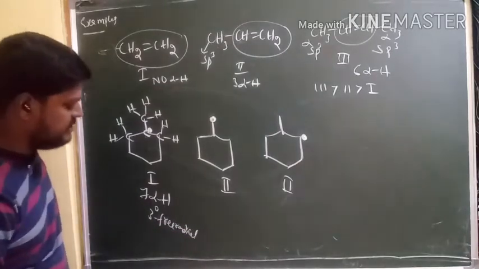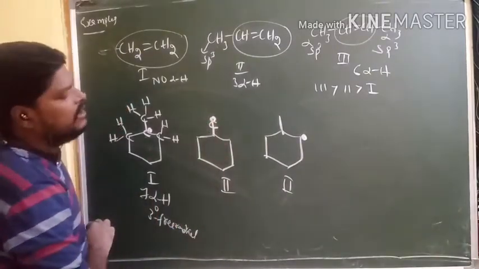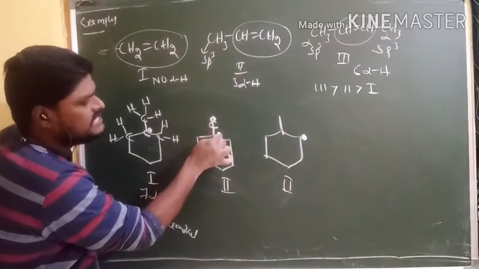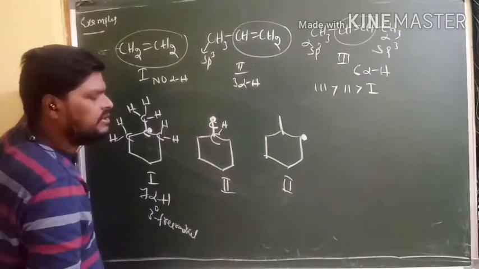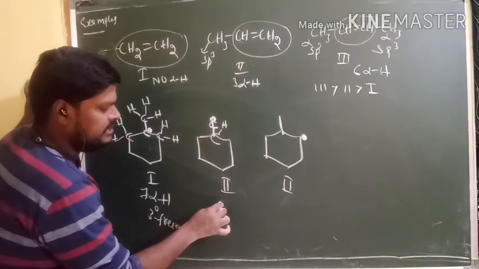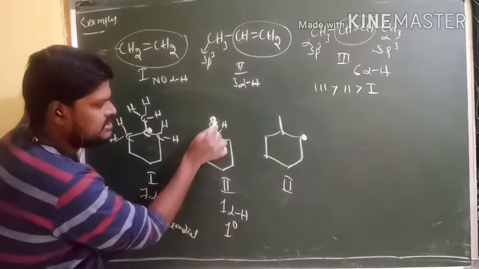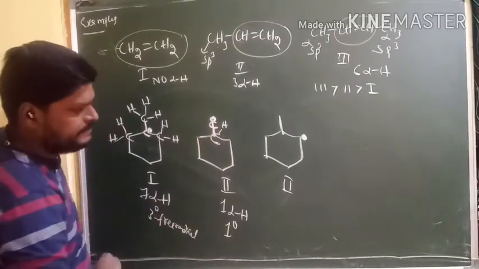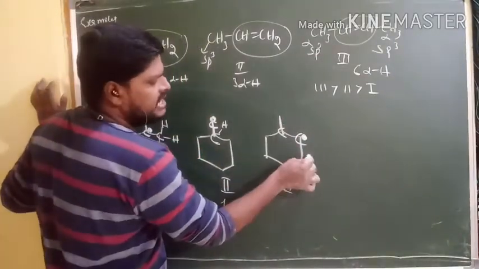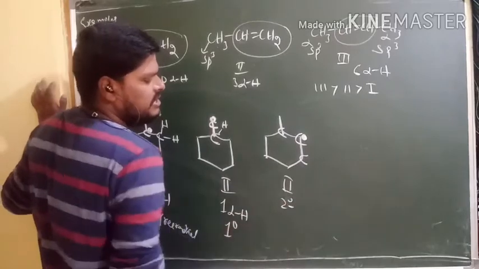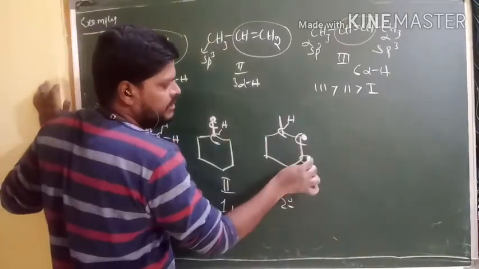I mean 3 degree free radical carbon, and this is another free radical carbon. This free radical carbon is connected with only one carbon, and this carbon has only one hydrogen. That's why here only one alpha hydrogen, and it is a primary free radical because it is connected with only one carbon. Right, here this is the free radical carbon. It is connected with 2 carbons. That's why it is secondary or 2 degree free radical.